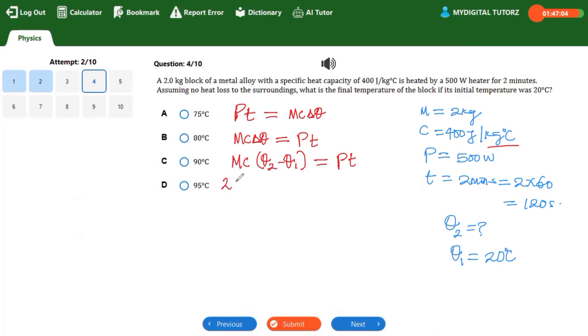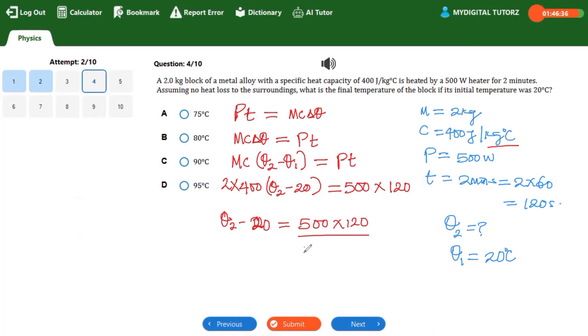When you have done this, quickly come back and substitute your values. M is 2 multiplied by C, 400, open bracket, T2 that you are looking for, minus 20, equal to P, which is 500, multiplied by T, which is 120. So from here, you can have your T2 minus 20 is equal to 500 multiplied by 120 all over 2 multiplied by 400.